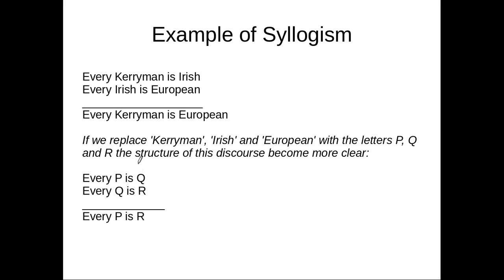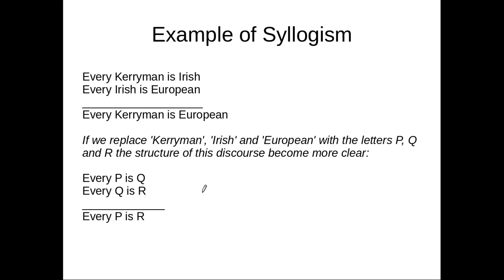Now, another thing to consider is we have three properties: Kerryman, Irish, and European. When we say every Kerryman is Irish, we say this property of being Irish belongs to every Kerryman, and this property of European belongs to every Irish. Therefore, every Kerryman is European. That's like saying if A is B, and if B is C, therefore A is C.